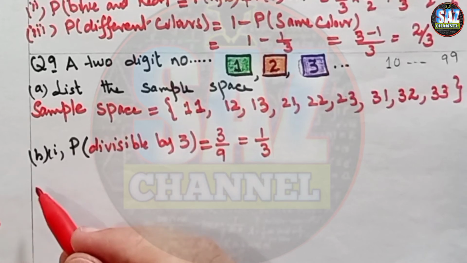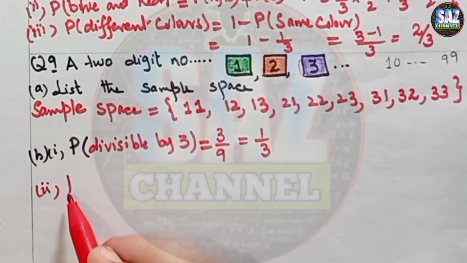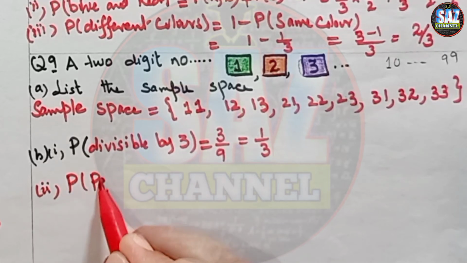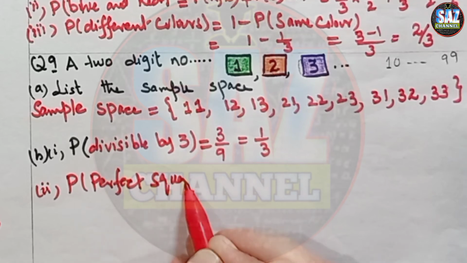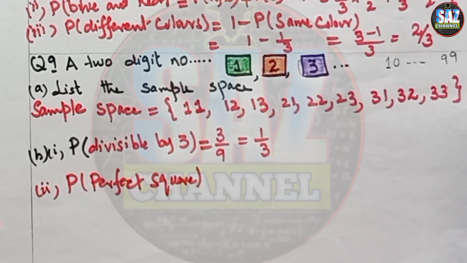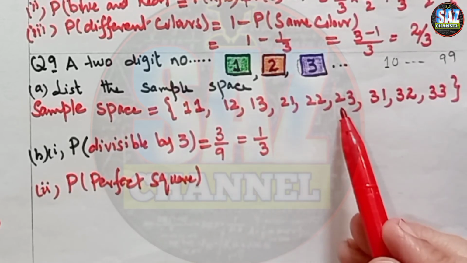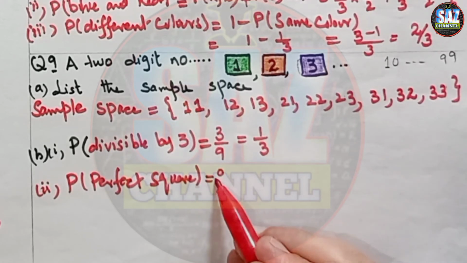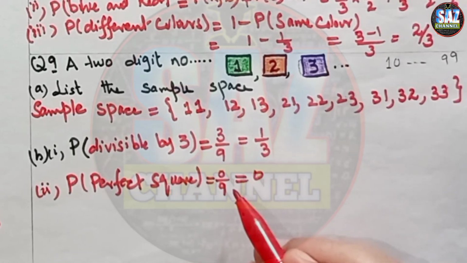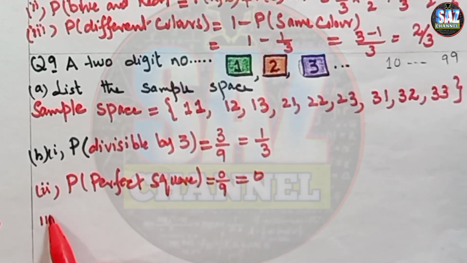Okay, the second part is the probability of getting a perfect square. So look how many perfect squares we are getting: 11, 12, 13, 21, 22, 23. And okay, there is no number which is a perfect square, so 0 by 9, which is equal to 0. The next part is the probability of getting a prime number.